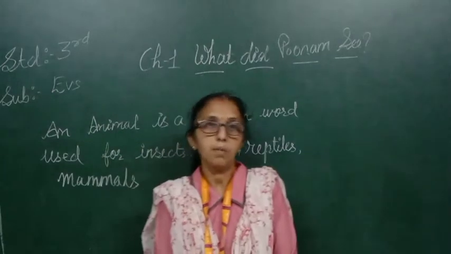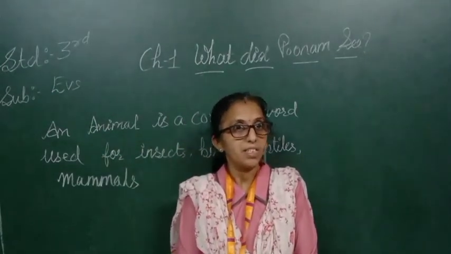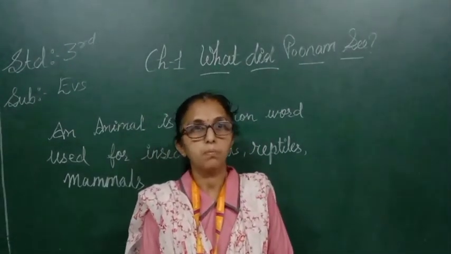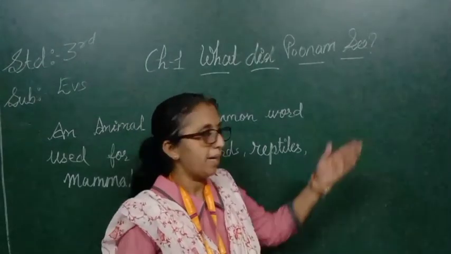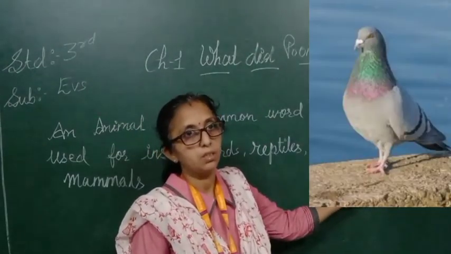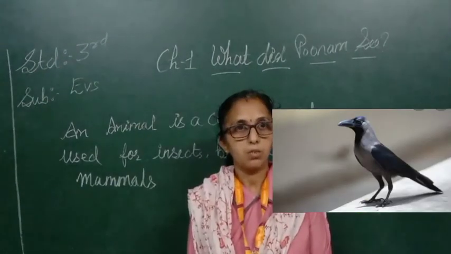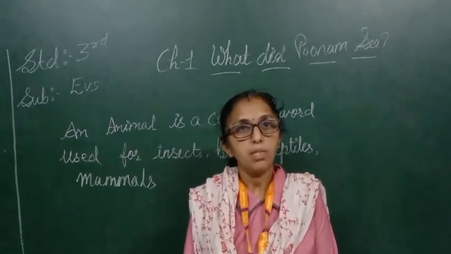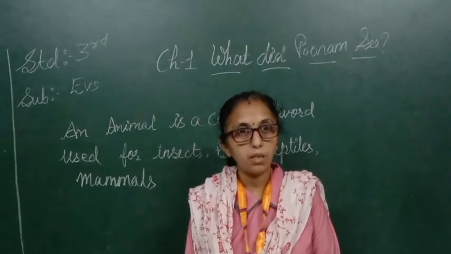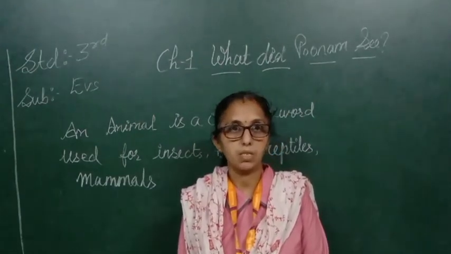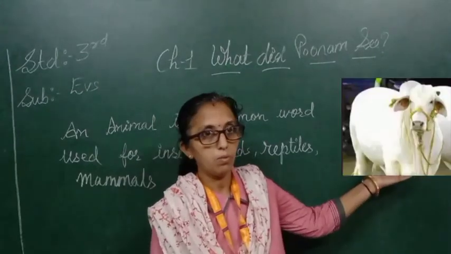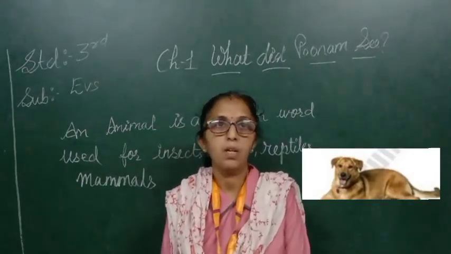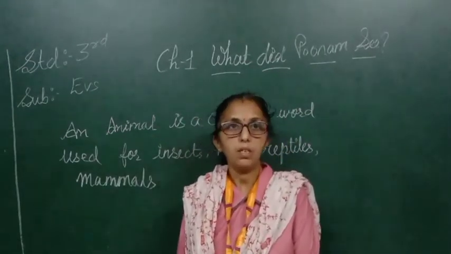Now students, we will learn here about birds. Do you like birds? Yes, we all like birds. You can see here the different types of birds. Some of them are like parrot, pigeon, crow. Now children, have you heard the name mammals? Do you know anything about mammals? Mammal means the animals that give birth to their young ones. For example, cow, goat, dog, etc.